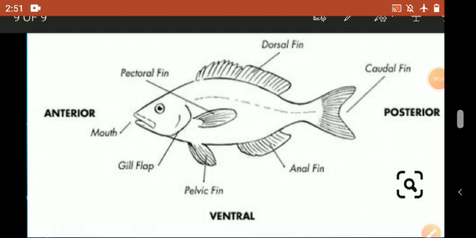The next class is Amphibia. Amphibia includes animals such as the frog, salamander, toad and Hyla. These are the examples included in the class Amphibia, kingdom Animalia and phylum Chordata.